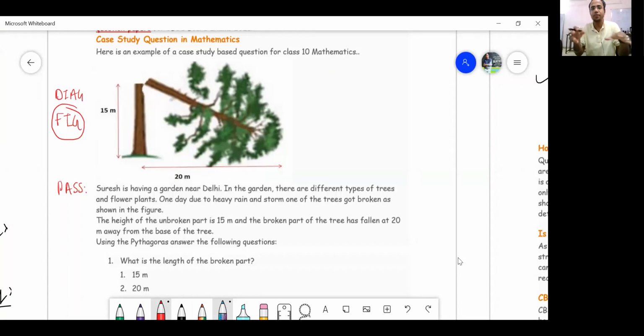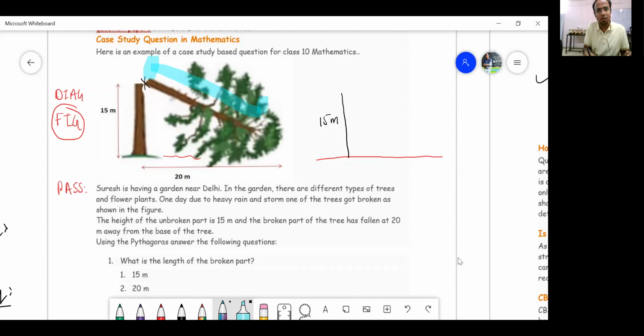That means this is a real life situation. Agreed or not? Yes, sir. Now, this tree looks like this on the ground. So I draw a ground with the help of a simple line. Since this tree is broken at this portion because of heavy storm, I draw a straight portion. This is 15 meters, and this 15 meters represents the unbroken tree. And the broken part, as we can see, is this much section.